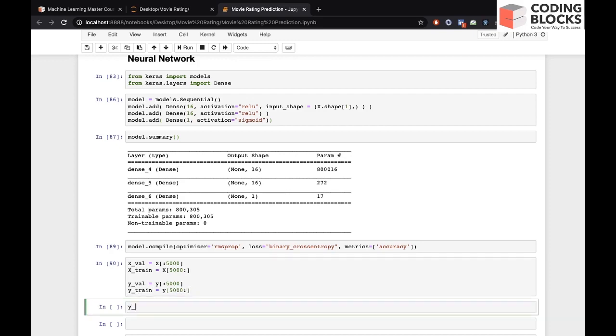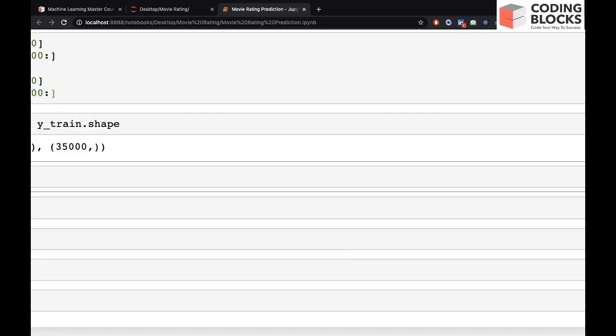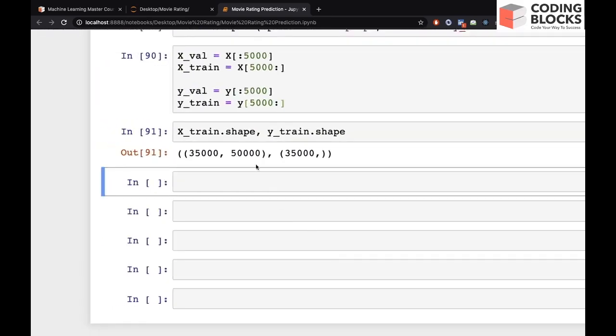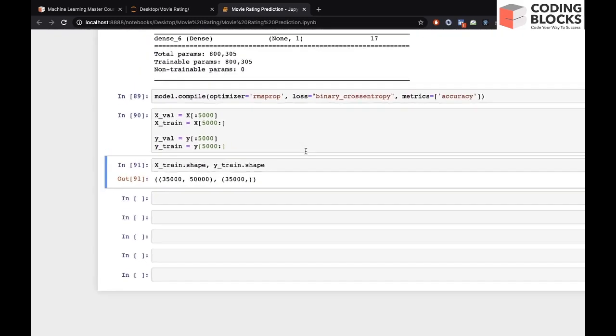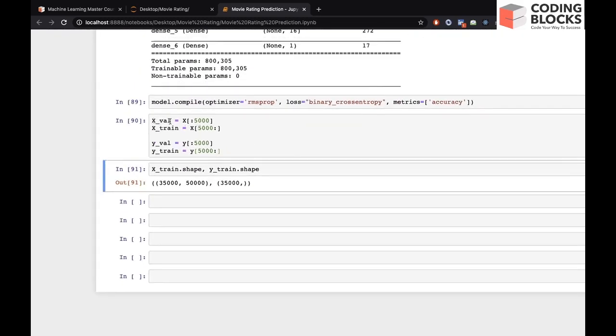If you check the shapes, xtrain is 35,000 by 50,000 and ytrain is 35,000. Similarly xval is 5,000 by 50,000 and yval is 5,000.